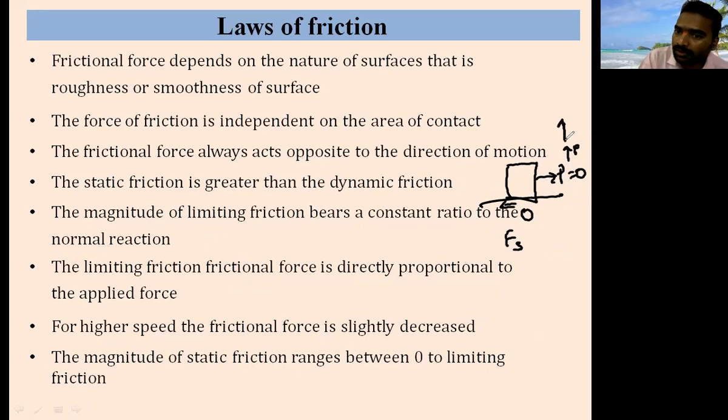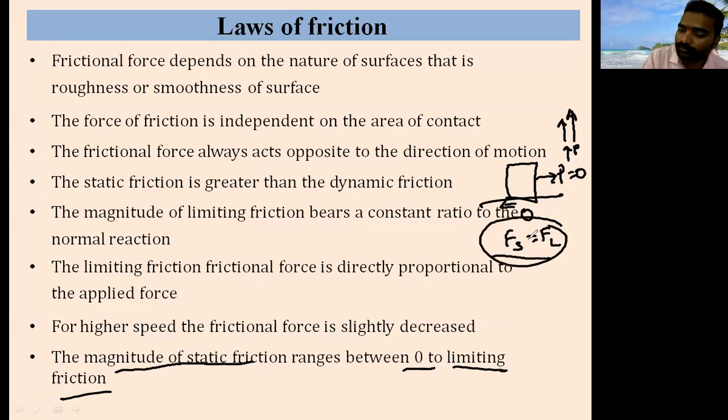I will increase the P value still more, then this static friction will reach the FL value. It means the magnitude of static friction ranges from 0 to the limiting friction. If you increase the value of P again, the body has only limiting friction, which is the maximum. Afterwards, the body is in motion.